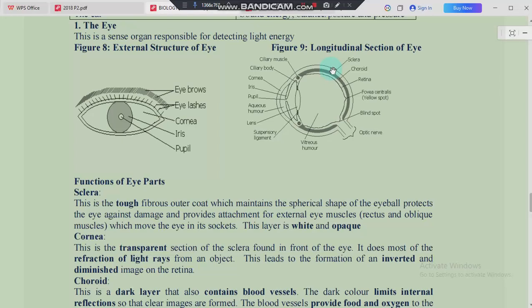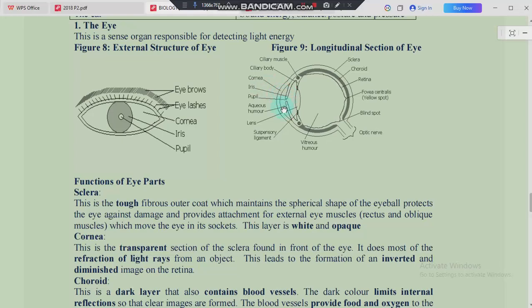Apart from all these structures that we have identified, we have this structure which is in front here. This one is our cornea, and this is our iris. And remember, the iris has two muscles. It has the circular and the radial muscles, and these muscles act antagonistically to each other.